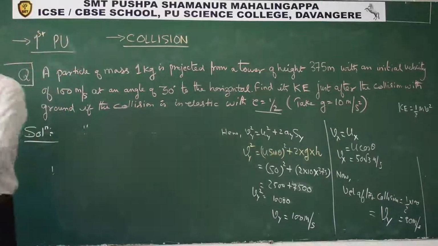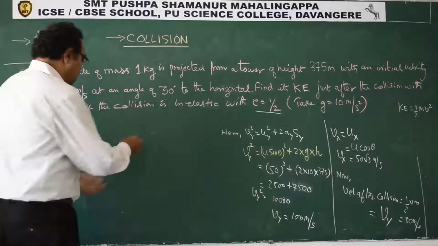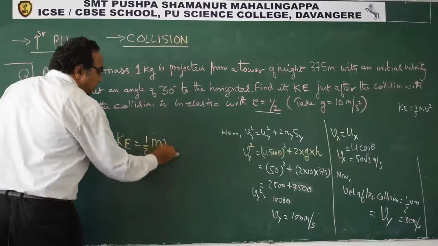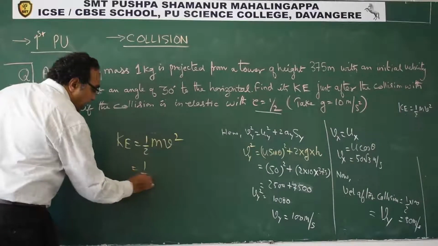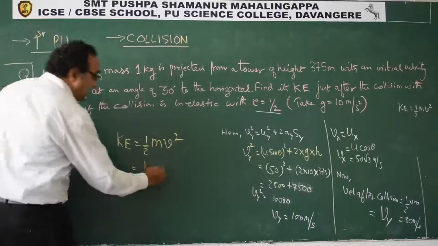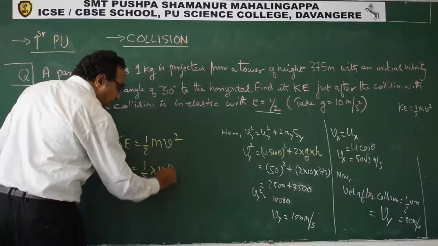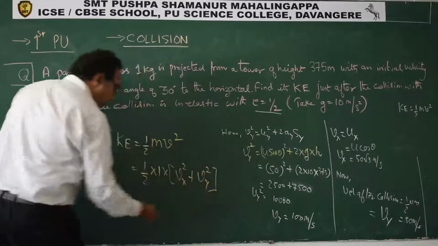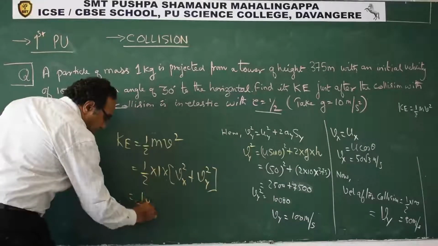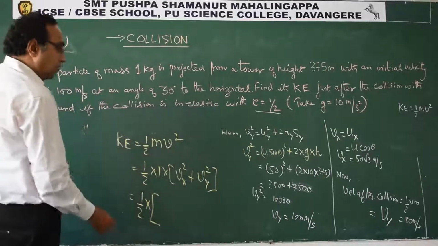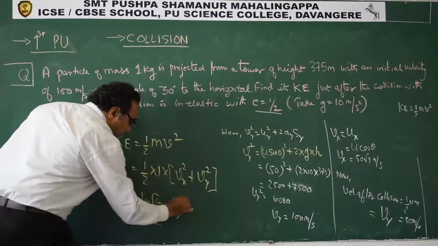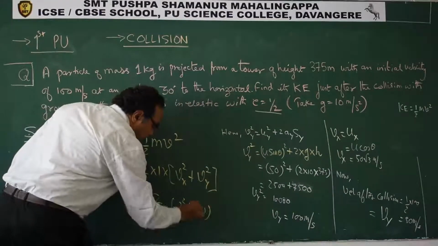Now simplification tells us that kinetic energy is equal to half mv square. So that is half, m is 1 kg and v square is nothing but vx square plus vy square. So that is half into vx is 50 root 3, so 50 root 3 square plus 50 square.